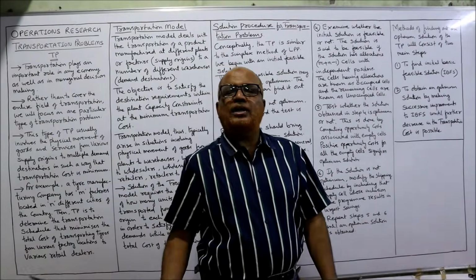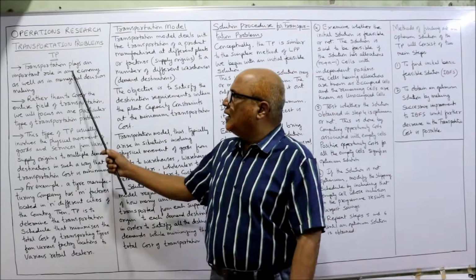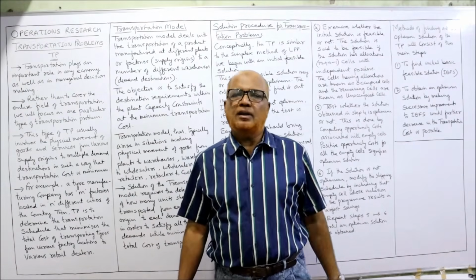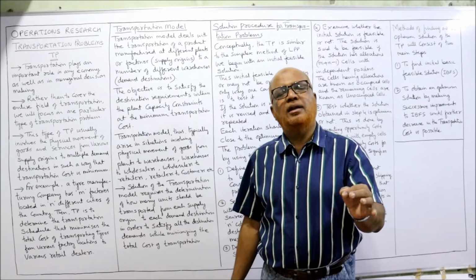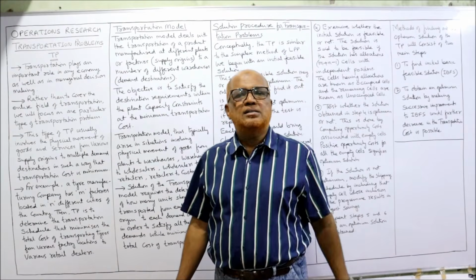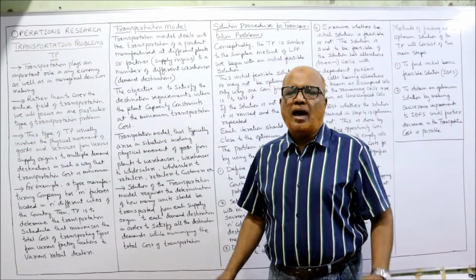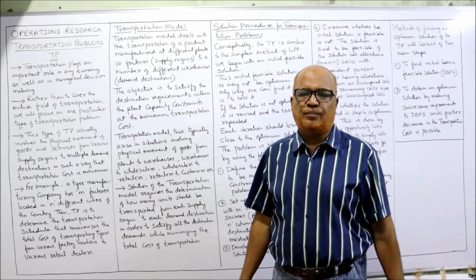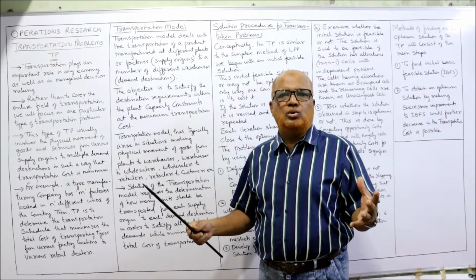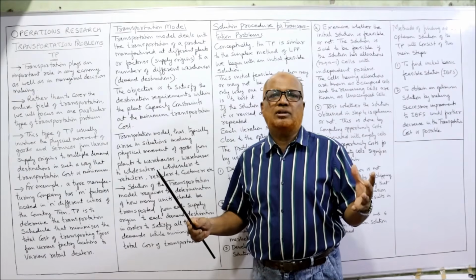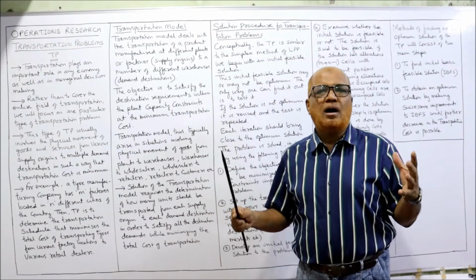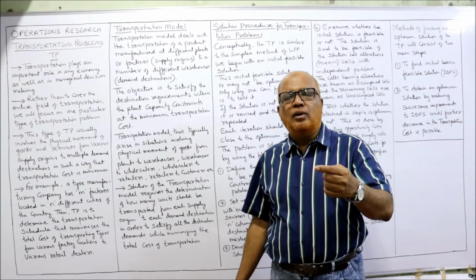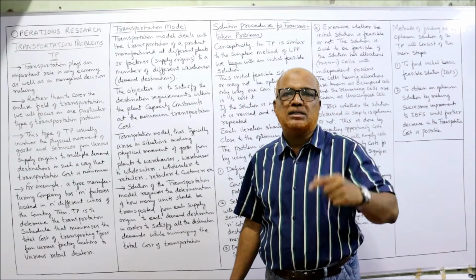Now, transportation problem. See here, transportation plays a very important role in any economy, and particularly in business decision making also. Actually, business consists of production and distribution. Simply producing the goods will not be sufficient. The business is not complete simply by producing the goods. After producing the goods, it has to be marketed.